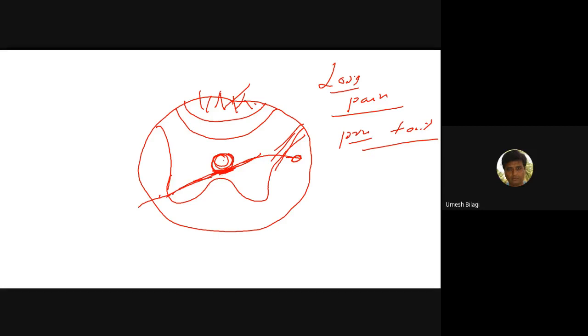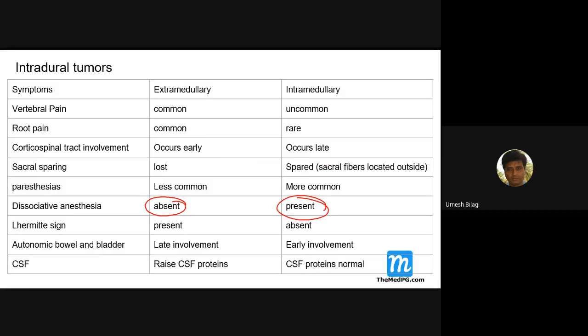This is the reason. The same reason is there even for syringomyelia. Because anything that comes more medial will cause a patch of dissociated anesthesia. In the medial part there are spinothalamic tract fibers connected to that relevant dermatome, which will get compressed. So in that patch, you can have dissociated anesthesia. It is a patch, not all below. It may be present in intramedullary tumors.